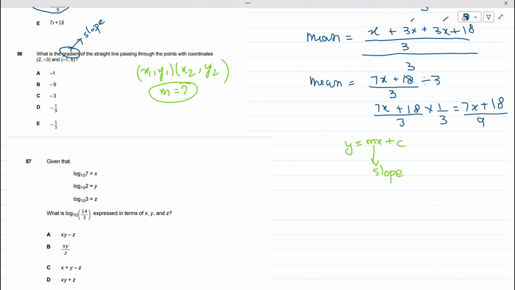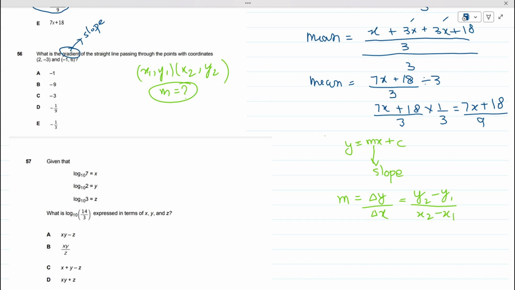For finding the slope of the line whose coordinate points are given to us, we can use this formula, change in y upon change in x. This is the second formula which you can use in order to find your slope. Change in y means final minus initial, so y2 minus y1 upon change in x, which means x2 minus x1.